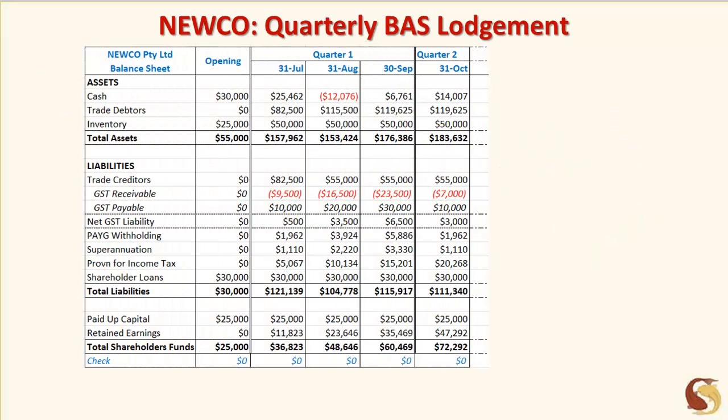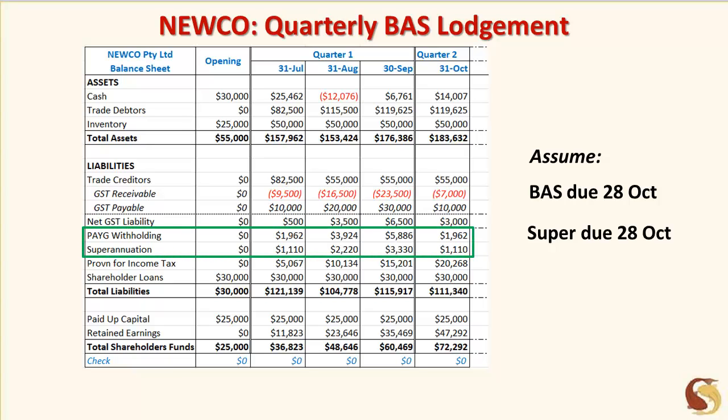Newco lodges its business activity statement on a quarterly basis, so PAYG withholding and other taxes such as GST for the September quarter will not have to be paid until, say, the 28th of October. Superannuation payments are required to be made by no later than 28 days after the end of the quarter. You can see from the balance sheet that the amounts owing for PAYG withholding and the superannuation contribution increases over the quarter to the end of September. When payment is made at the end of October, these liabilities decrease.